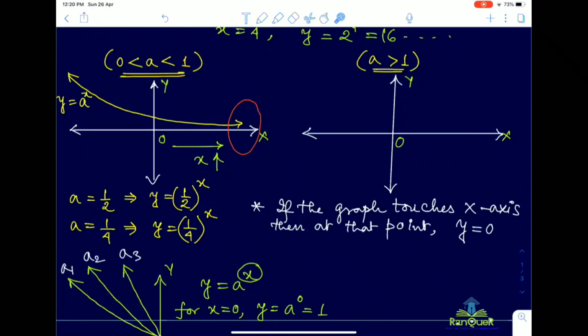For a positive base, whatever be the exponent, you will not get the value of y equal to 0 unless your base is 0. Do you agree? Yes, sir. That is why this curve will not touch the x-axis. Rather it will go on decreasing, and the value of y will tend towards 0, but it will not touch the x-axis. Tell me, do you have any confusion at this point?